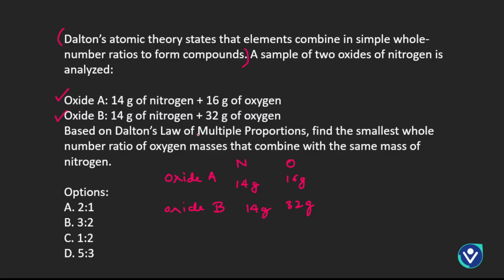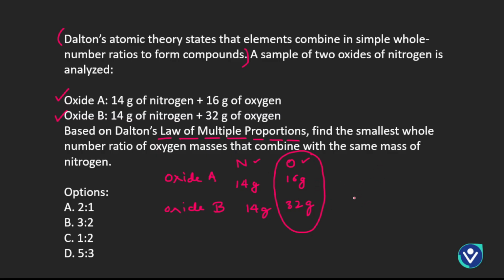And now we need to know what Dalton's law of multiple proportions actually says. The law of multiple proportions says that if 2 elements, in this case nitrogen and oxygen, combine to form one compound or more than one compound, the different masses of one element that combine with the same mass of the other are in the ratio of small whole numbers. So that is the law of multiple proportions according to Dalton. What we can see over here is that the mass of oxygen is changing and the mass of the nitrogen is fixed. Now we need to find out the simple whole number ratio.